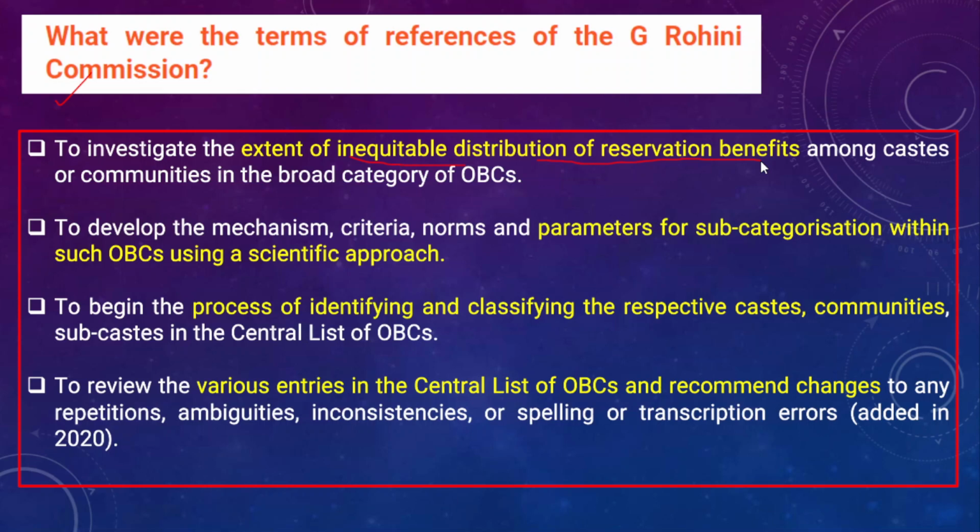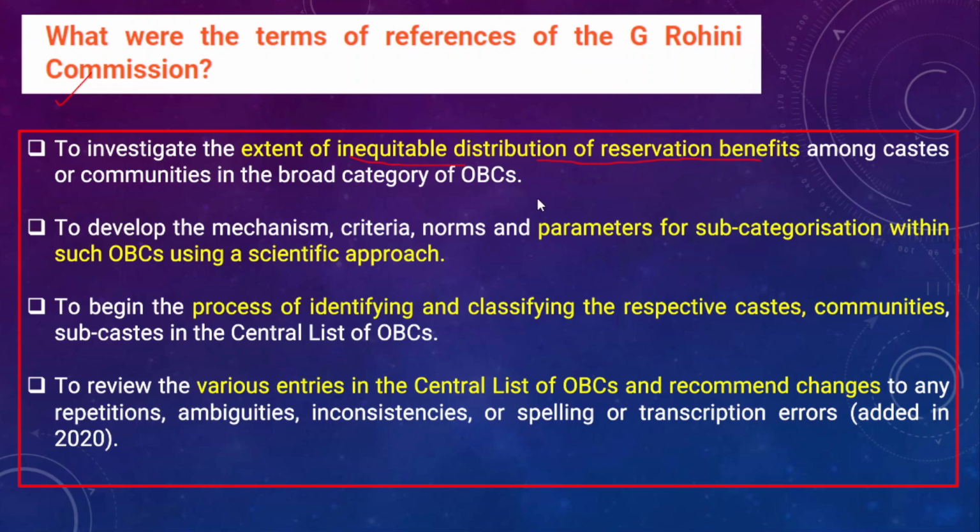Now, this 27% of the reservation benefits have been provided for the OBCs. This commission will decide what the actual situation of distribution of these reservation benefits is among different castes within OBCs. So OBCs is a broad category. Around 2,600 caste groups are included in the OBC category.